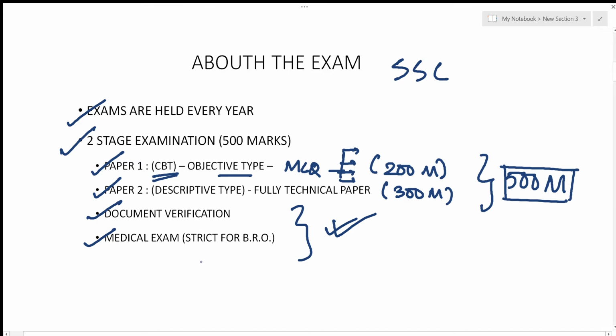Now, for the medical exams, most of the services don't have very high standards except for Border Road Organizations. If you are not medically fit, don't opt for Border Road Organizations. Preference wise, keep this in the lower part of your preferences, because only Border Road Organizations have very strict medical standards. So before putting your preferences in the application form, know what your medical standards are and then fill the preferences.